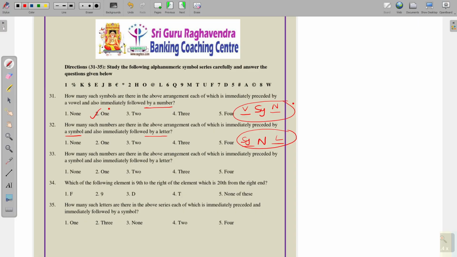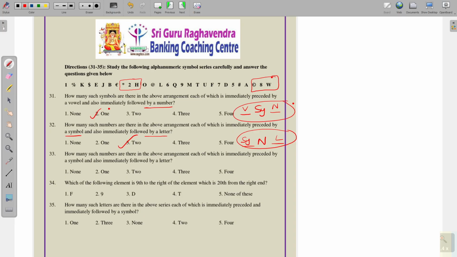Symbol, number and letter. Symbol, number and letters. Here percentage, after percentage we have K and E, and next this is not correct. So, see this: star, number and letter, star, number and letter, one combination we find. Next symbol, number, letter, symbol, number, letter, and symbol, number, letter. Okay. Copyright 8 and W. Only 2 combinations we find. Option 3 is the answer.